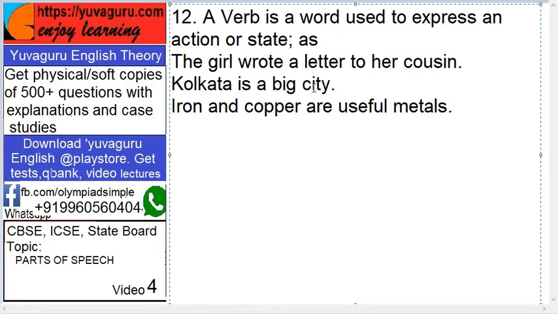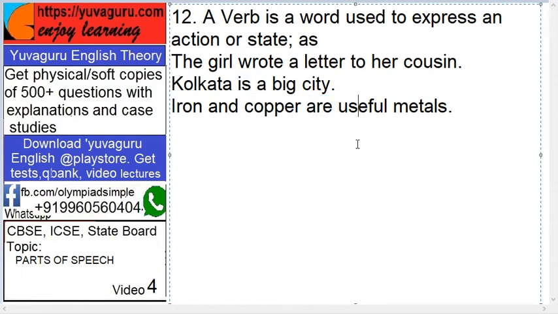Kolkata is a big city. Now what is the verb in this? This one and the next one are trickier ones. Kolkata is a big city. So which is the verb? It's very difficult. See here, the verb is "is". Now that is called a helping verb. Iron and copper are useful elements. What is the verb? Are.